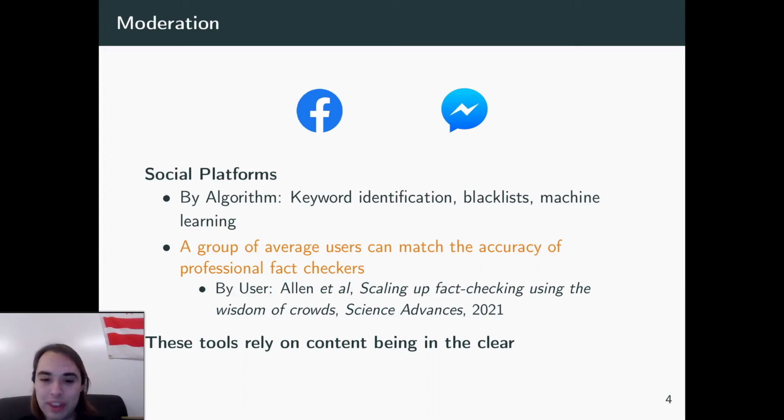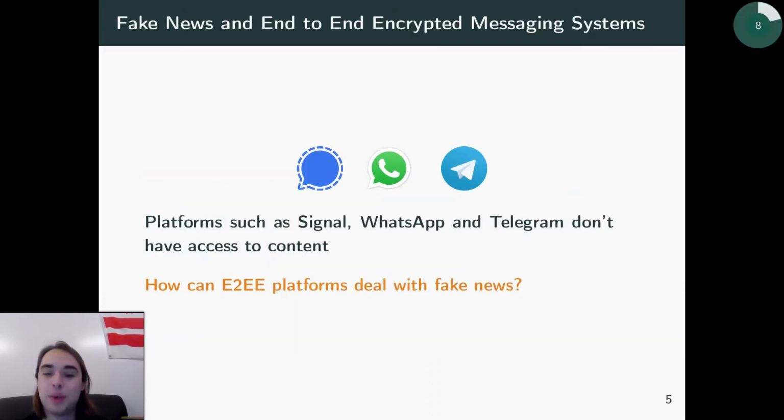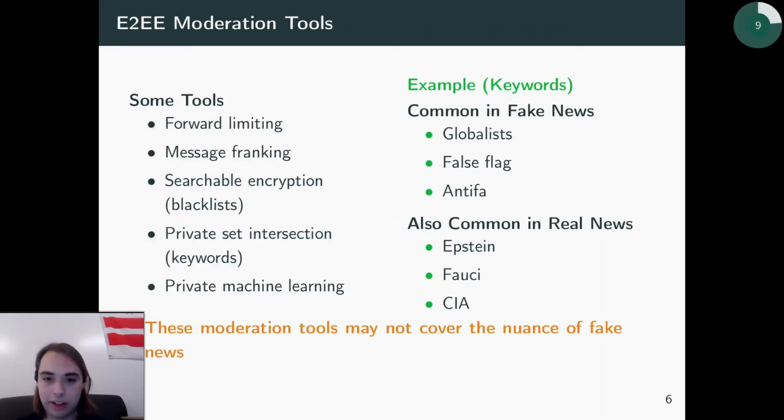And so, okay, well, that's great and all for those big social platforms, but there's one big thing about those. These tools rely on content being in the clear. So when it comes to end-to-end encrypted messaging systems, things get a little bit more difficult, even though fake news is also spread on these platforms. So we see things such as Signal, WhatsApp, and Telegram having fake news spread across them, but they don't have access to content. So how can these platforms deal with fake news and moderate it?